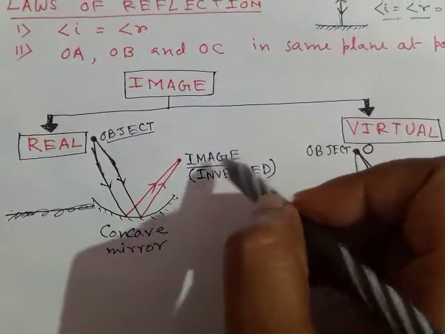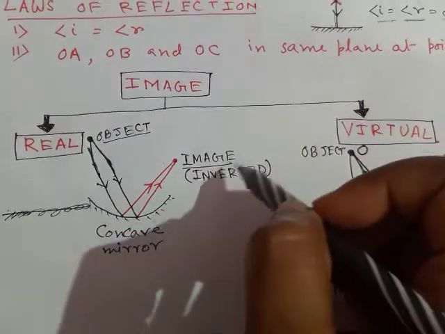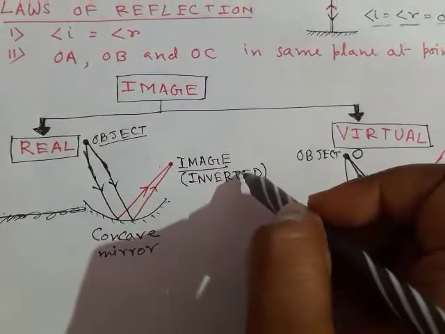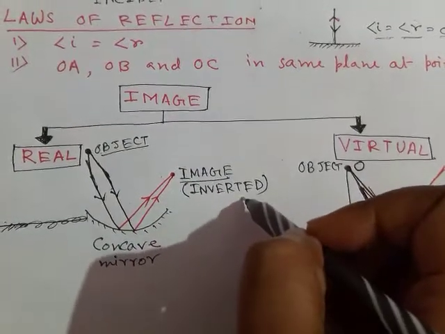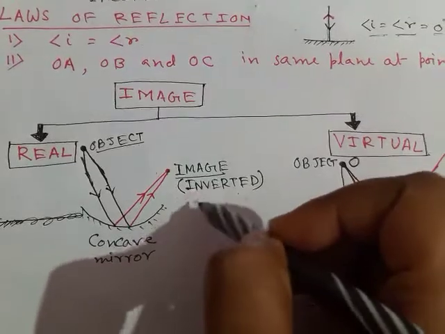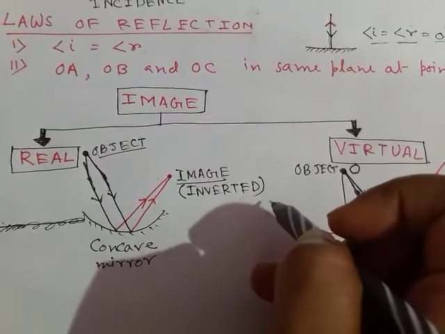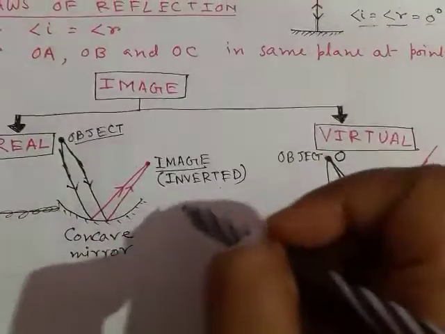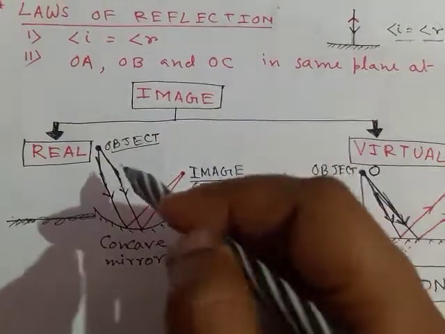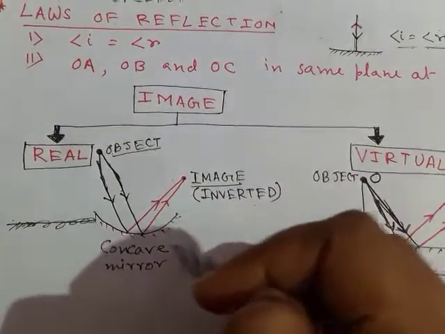This image is called a real image because this image can be formed on a screen, and this is an inverted image, that is the image formed is inverted relative to the object. And this type of image is formed when the light ray falls on the concave mirror.